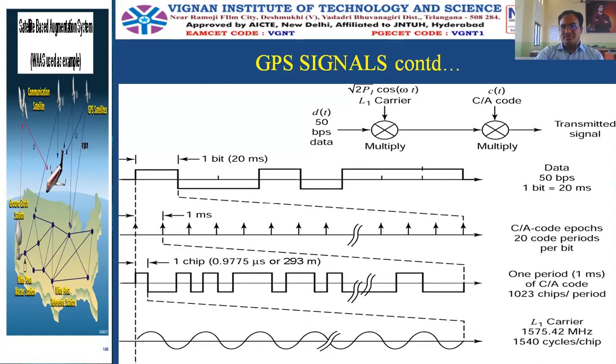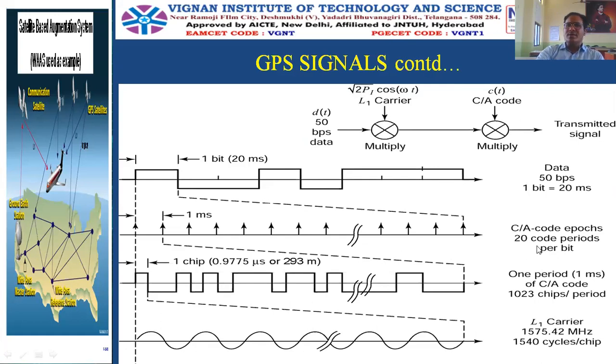And this is the diagrammatic representation of the modulation technique and succeeding waveforms. Please write neatly. So d of t is the data stream at a rate of 50 bits per second, and the L1 carrier is square root of 2 P into cos omega t. These two are modulated here, that is the process of multiplication. And this is further modulated by the C/A code, that is with C of t. And this is the final transmitted signal.